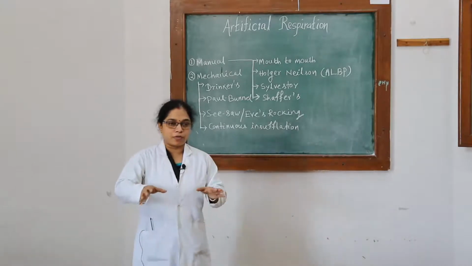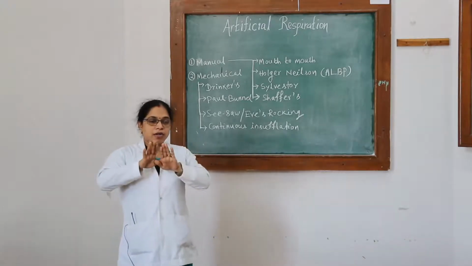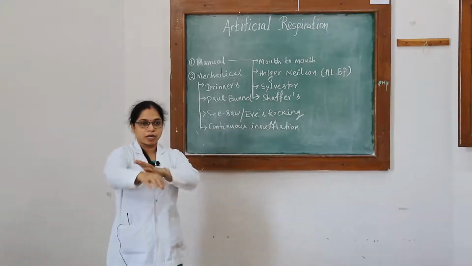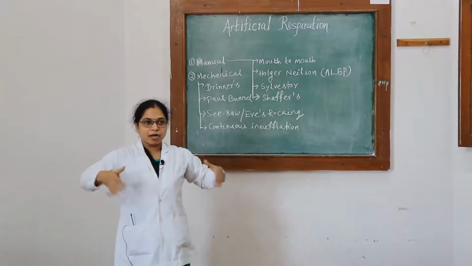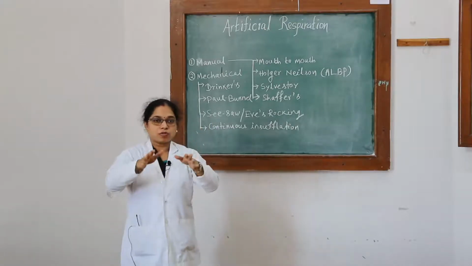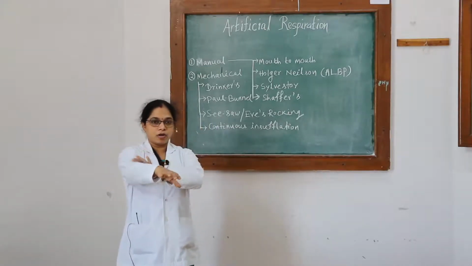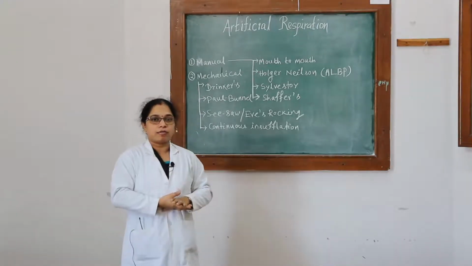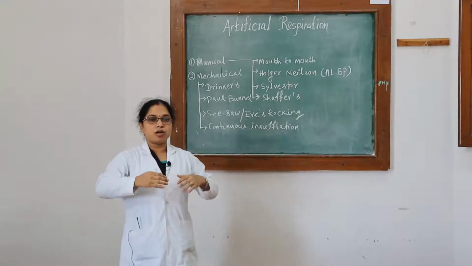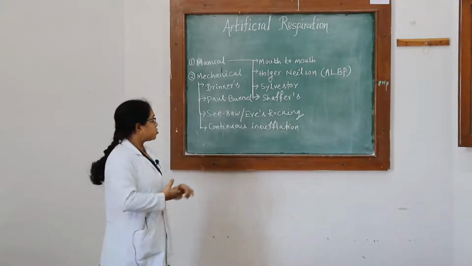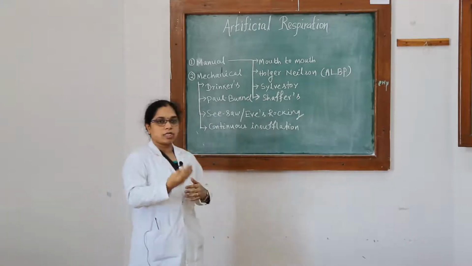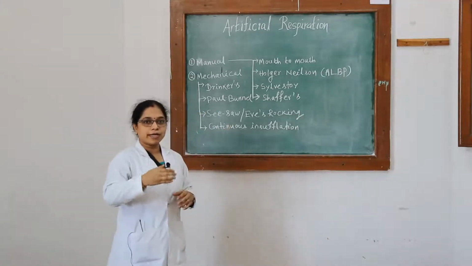Keep both the palms like this, just below the scapula, and you have to rock forward without bending the elbow. That is arm lift and back pressure. You should not bend your elbow, you just rock forward so that your whole weight will be applied over the victim, which will be helpful to expire. You have to continue this procedure at the rate of 12 times per minute.